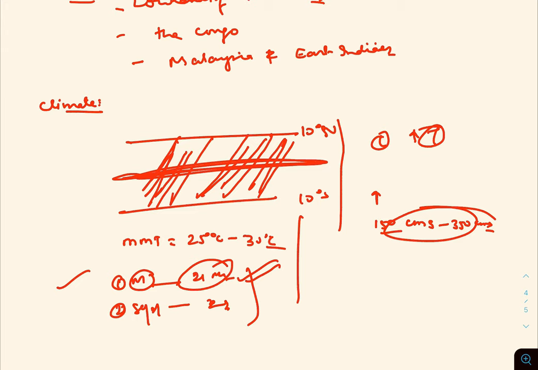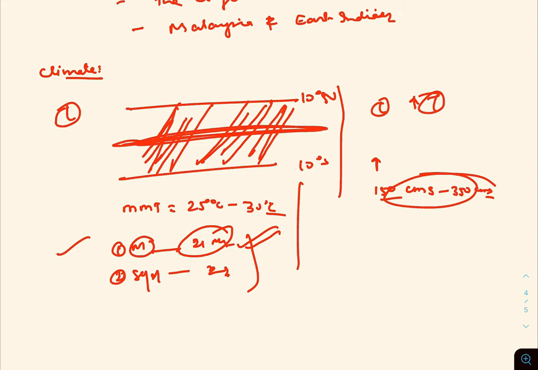So from the climatic point of view, if you are going to recall, the first point is that the equatorial region is characterized with uniform high temperature and heavy rainfall throughout the year. And the second point is that the sun's rays are vertically overhead almost throughout the year. The third point is that the duration of the sunshine is 12 hours per day.